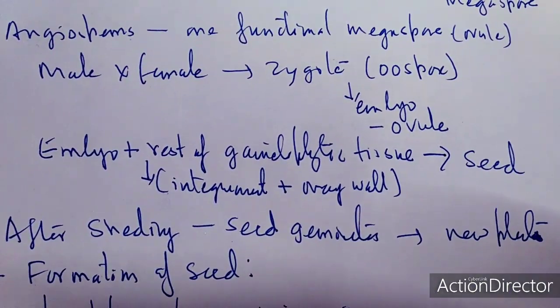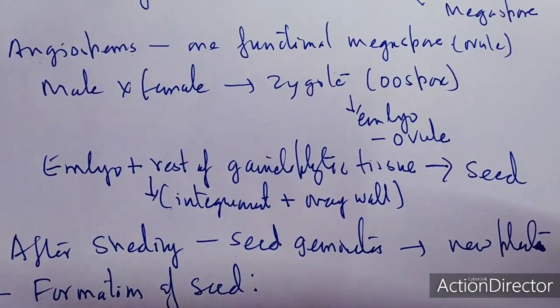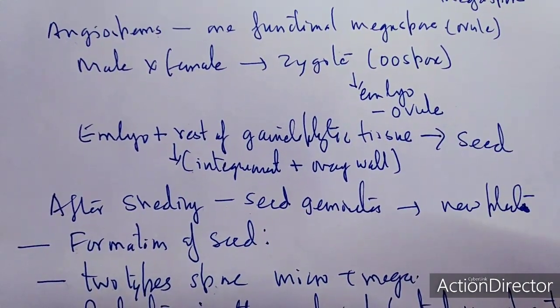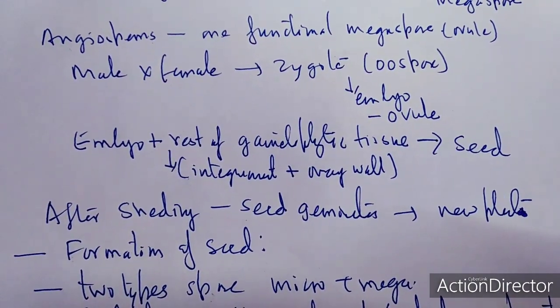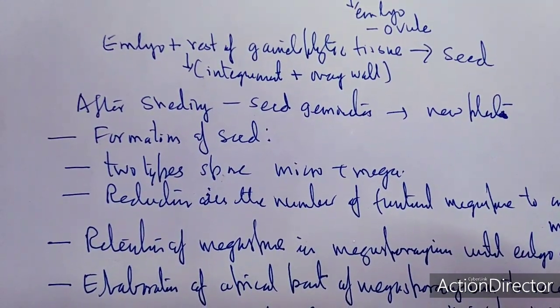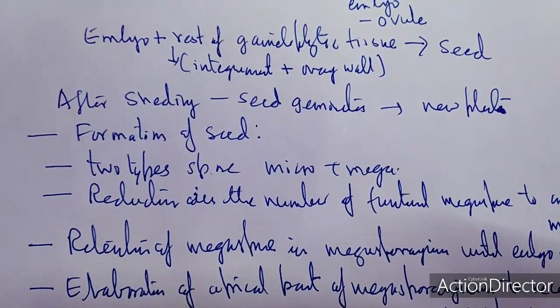Once the oospore is formed, there is the embryo, along with the ovule. So the embryo and the rest of the gametophytic tissues ultimately form the seed, along with the integument as well as the ovary wall. After shedding, seed germination takes place, ultimately forming the new plant.